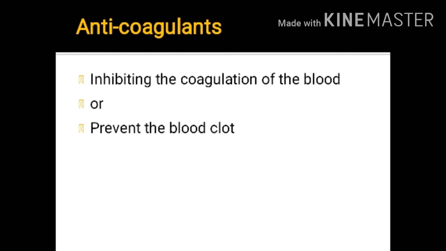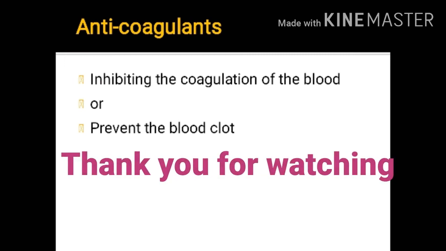Anticoagulants, which inhibit the coagulation of the blood or prevent blood clots. Anticoagulants are given to people at a high risk of getting clots to reduce their chances of developing serious conditions such as strokes or heart attacks. A blood clot is a seal created by blood to stop bleeding from wounds. The drugs used as anticoagulants are heparin and warfarin. The natural anticoagulants such as turmeric, ginger, and grapeseed extract also help prevent blood clots.